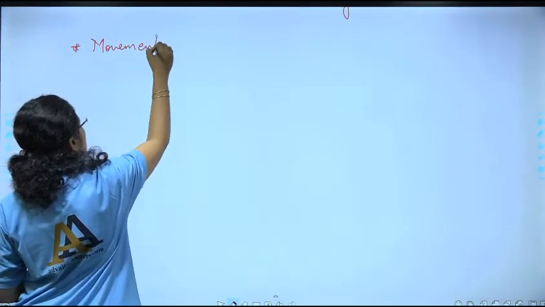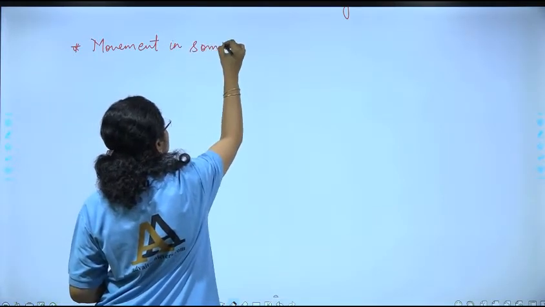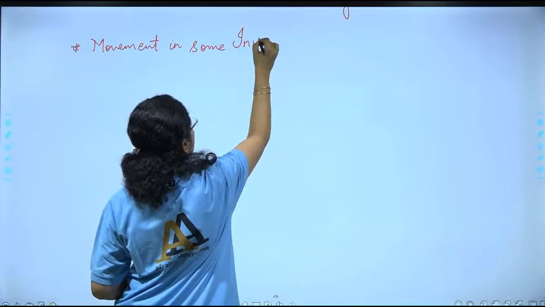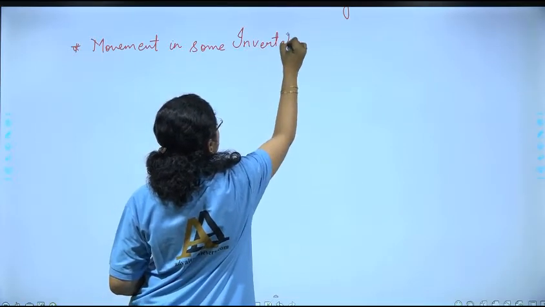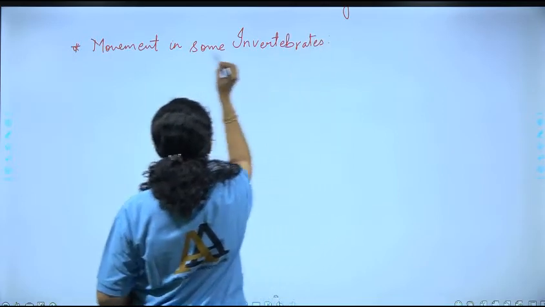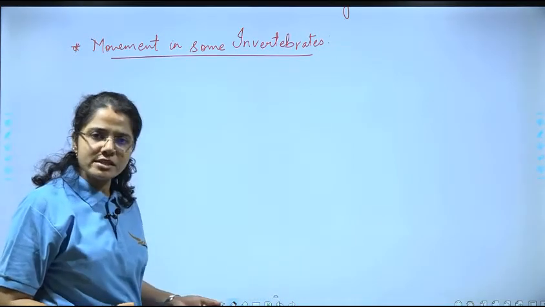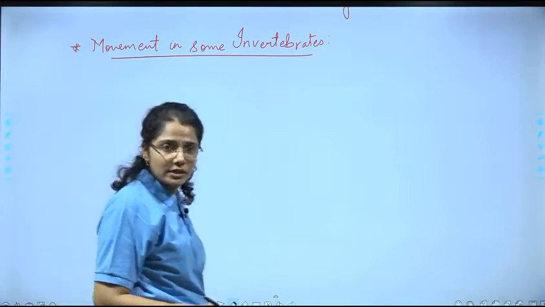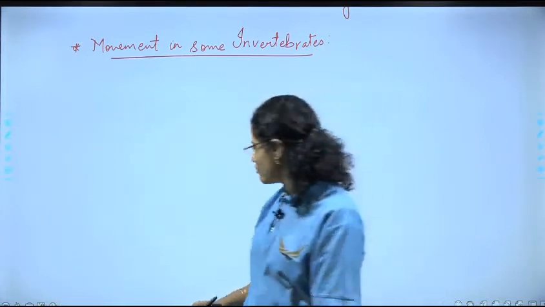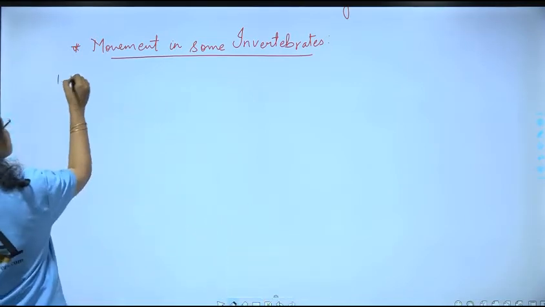We will be taking a look at a few examples and trying to understand how they move. So let us take our first example, and the first example we take is Hydra.